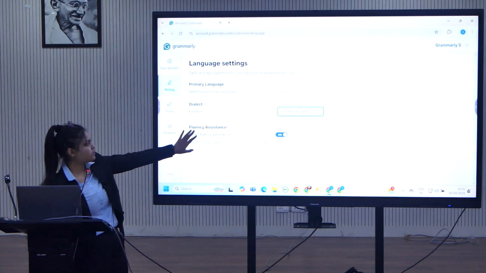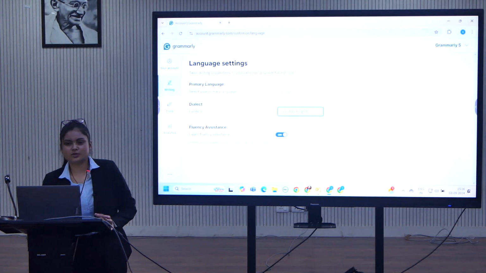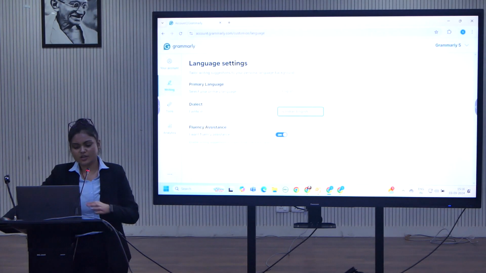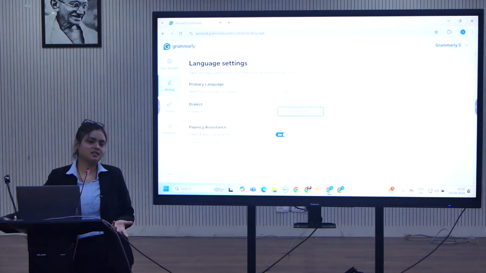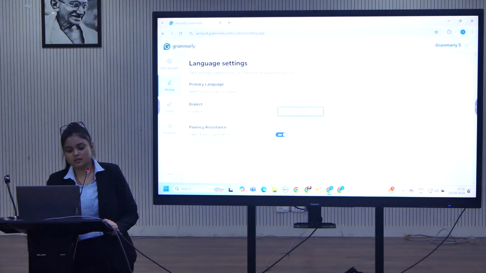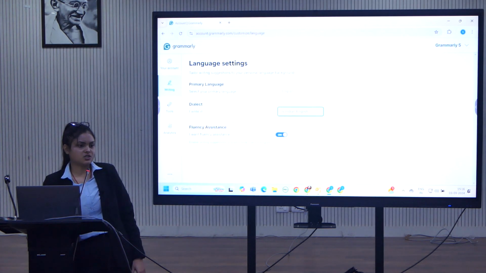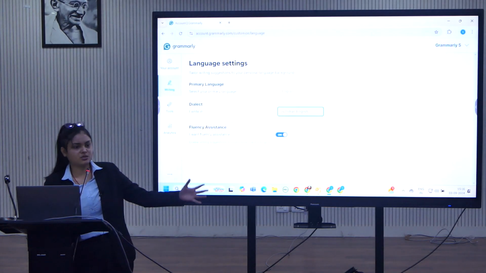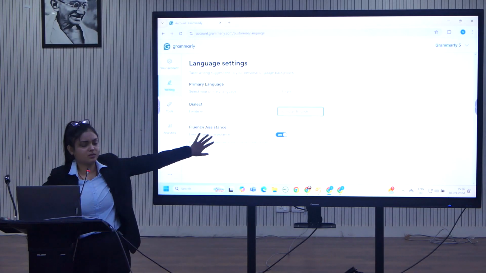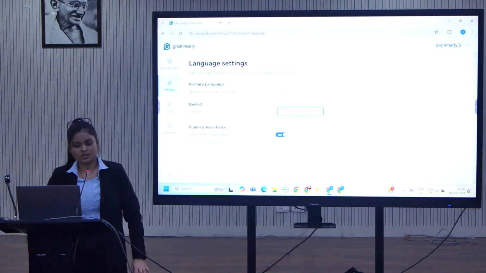Now there's one more option, Fluency Assistant. It's up to you whether you want to switch it on or switch it off. It's not really a requirement, because when you are doing your customization, like tone detection, brand tones, and selecting your snippets, everything is being done in that setting. So there is not too much to worry about with this option. The only option that matters is your primary and dialect language.